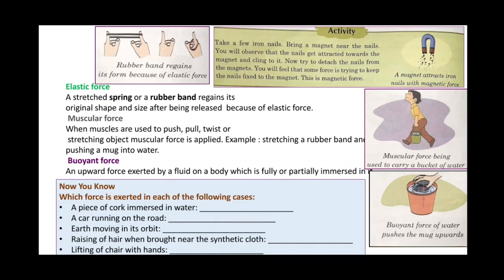Buoyant force. Buoyant force is an upward force exerted by a fluid on a body which is fully or partially immersed in it. If you immerse an empty mug upside down in a bucket of water, you feel a force pushing the mug upwards. This force is called buoyant force. This force acts on all objects in the water. You will feel a strong force pushing the object back to the surface.